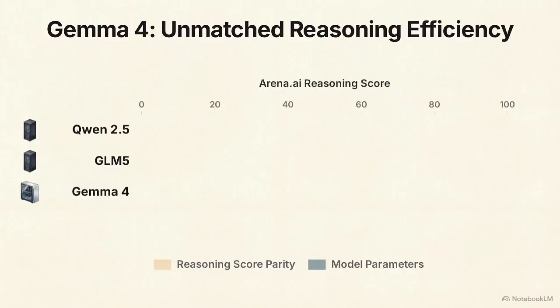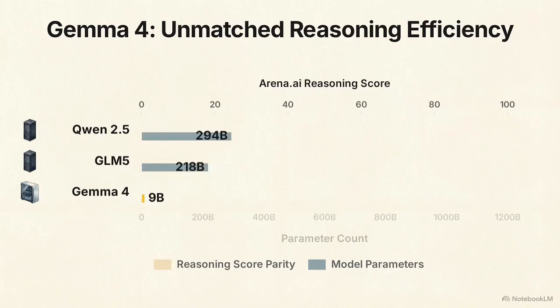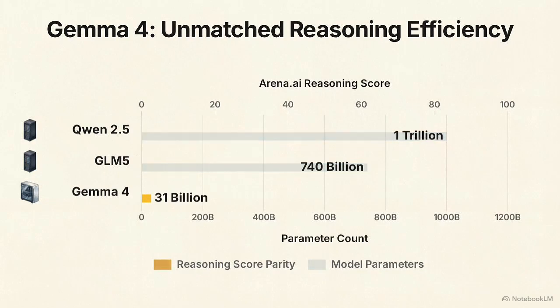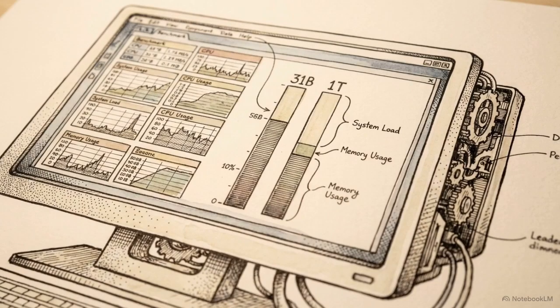This is the Arena.ai leaderboard. Google's Gemma 4 holds the number 3 spot with 31 billion parameters. It is competing directly with Qwen 2.5 and GLM-5, models containing 1 trillion and 740 billion parameters. The reasoning scores are nearly identical, yet Gemma is achieving these results while being 20 to 30 times smaller than its closest rivals. This statistical tie breaks the long-standing assumption that high-performance logic requires extreme computational scale.